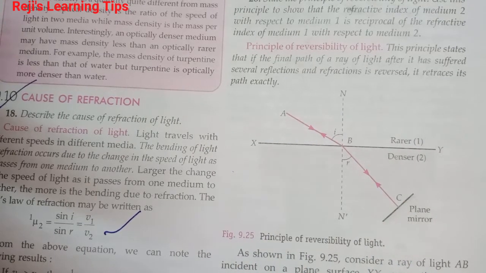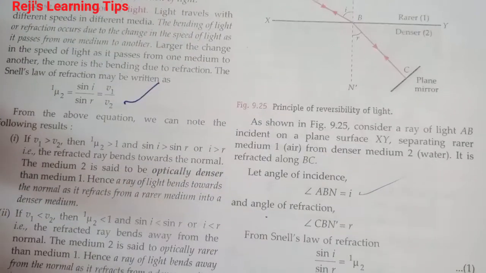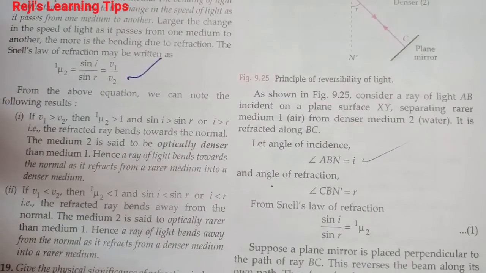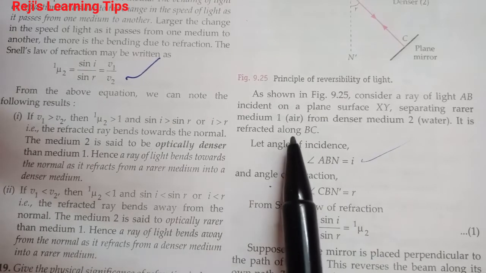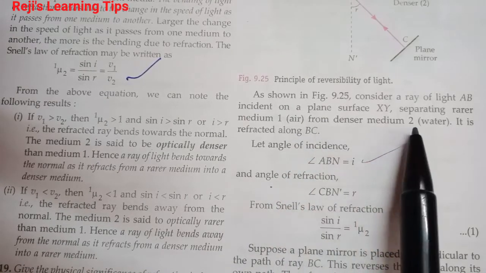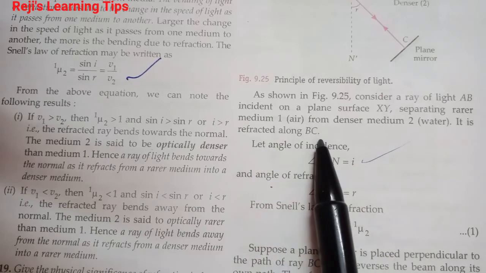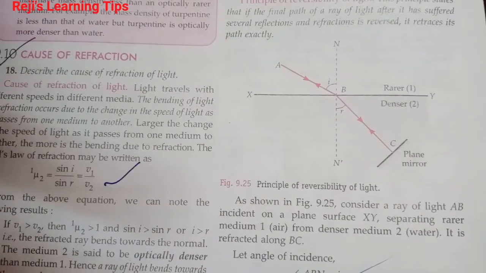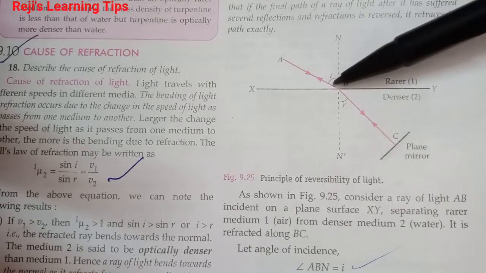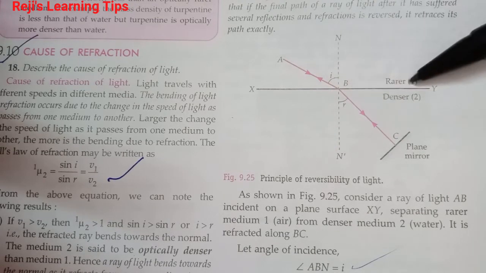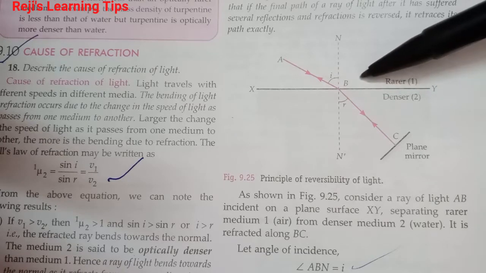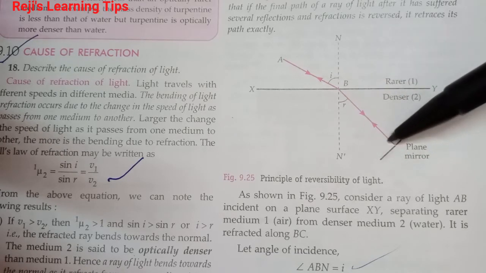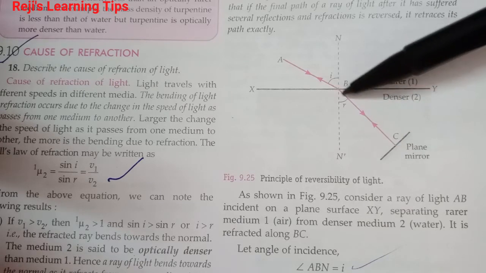Consider a ray of light AB incident on a plane surface XY separating rarer medium 1, that is air, from denser medium, water. A ray of light AB is incident on a plane surface XY separating rarer medium air from denser medium water, then it is refracted along BC.